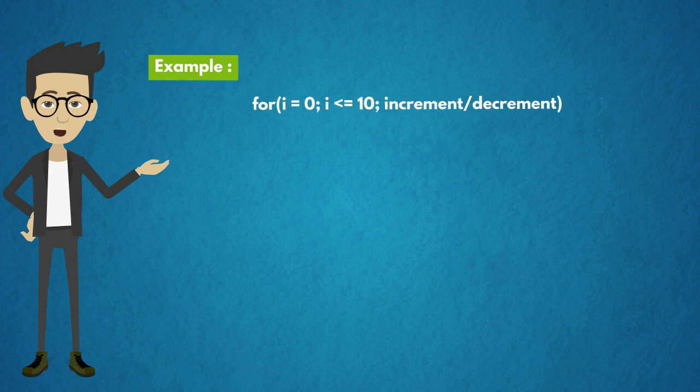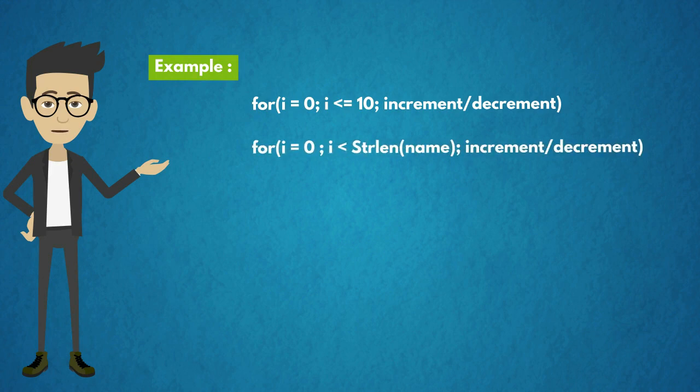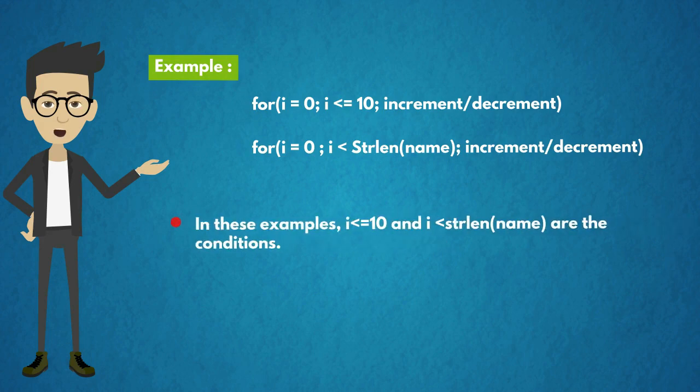Example is: for i equal to 0, i less than 10, increment or decrement. In the second example, i equal to 0, i less than string length, increment or decrement. In these examples, i less than 10 and i less than string length are the conditions.